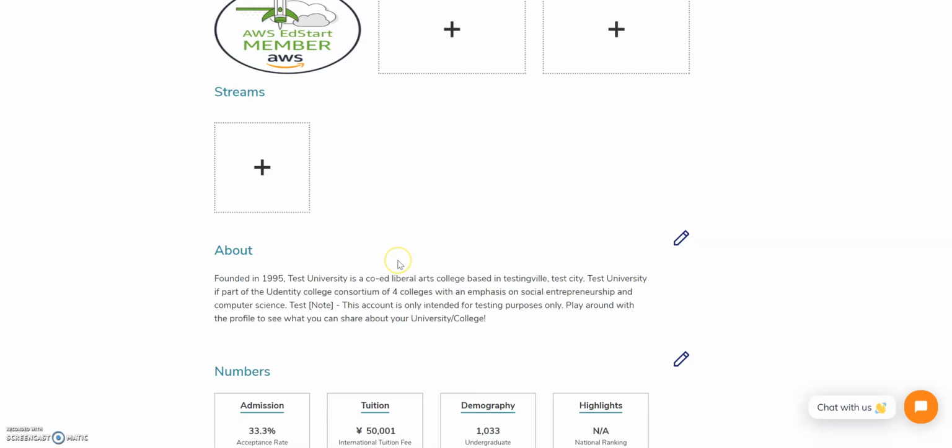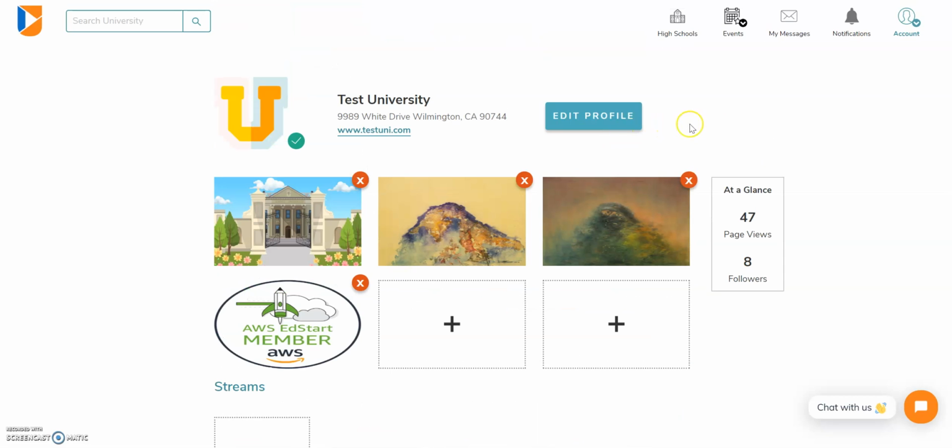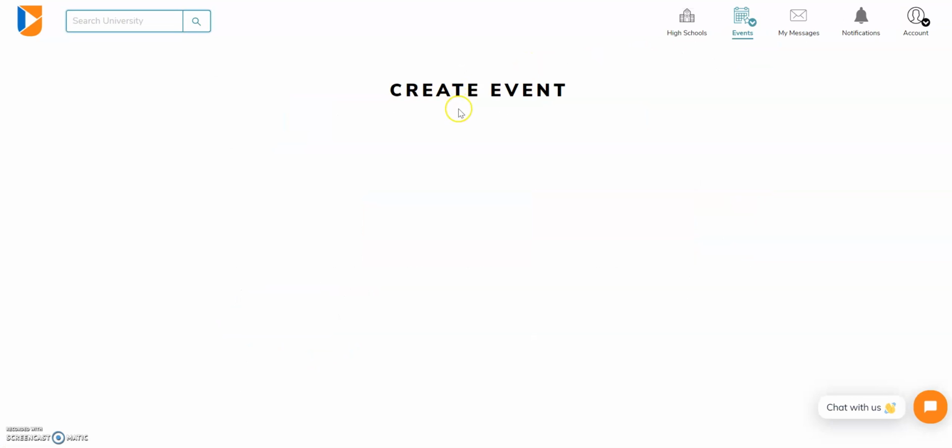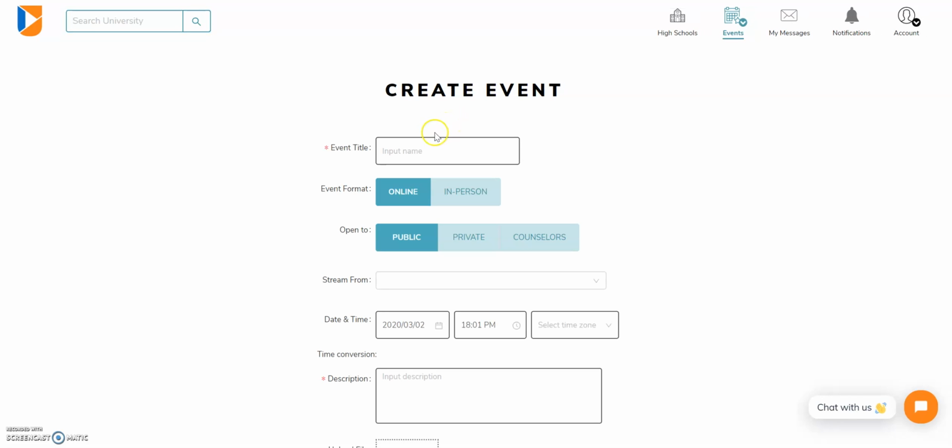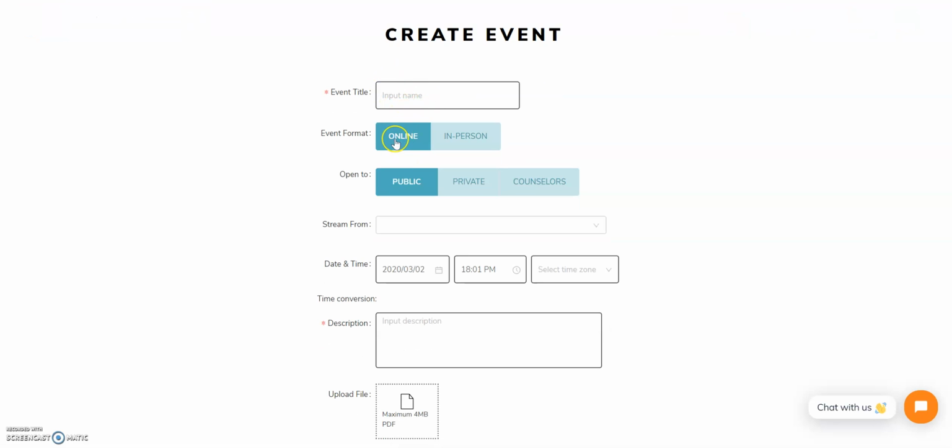Once you have edited your profile, we recommend that you check out the events section, where you'll be able to create events to directly engage with students and high schools. To create an event, fill out the relevant information. An online event will mean that you use our live streaming tool, Udentity Live, which you can see a tutorial of later on. An in-person event could be a college fair or an info session that you host in person.